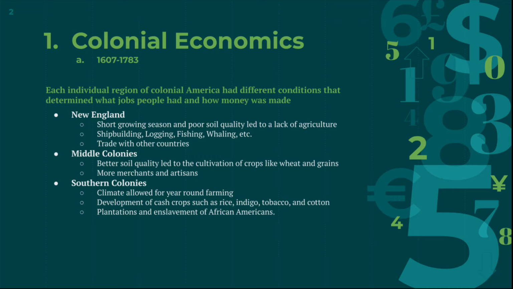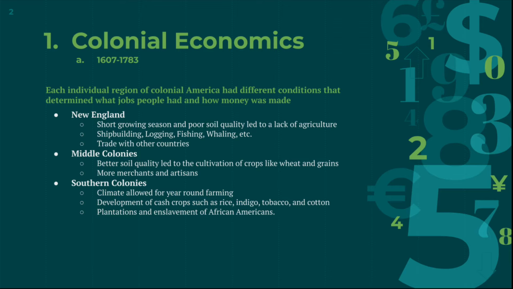Each of these occupations supported the others, as loggers provided wood for shipbuilders, and shipbuilders provided boats for fishermen and whalers. This system, in which each occupation was dependent on another, led to a sustainable economy in the New England colonies that persisted for many years. Trade with New England was also a large part of the New England economy, but due to the lack of agriculture, other regions produced more raw goods to be traded with England.